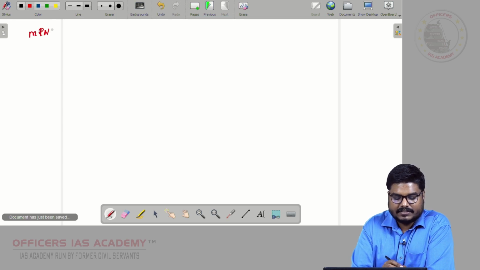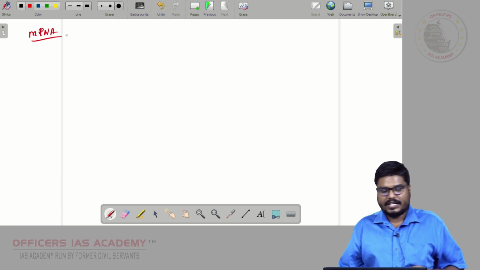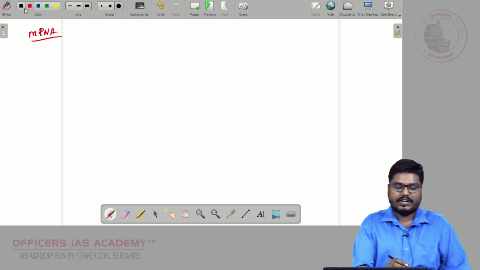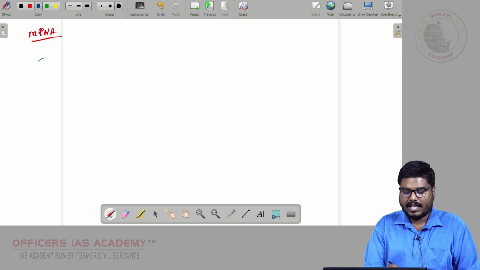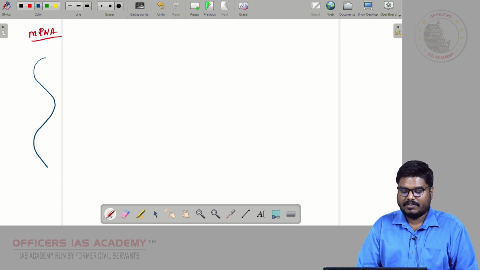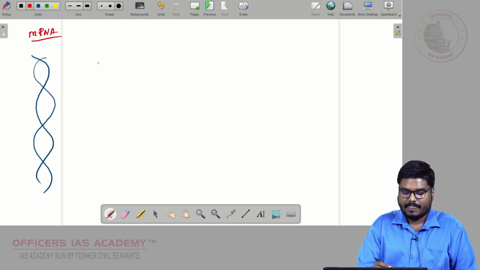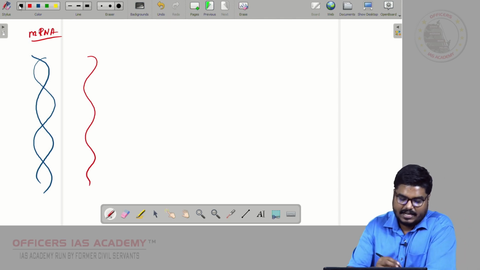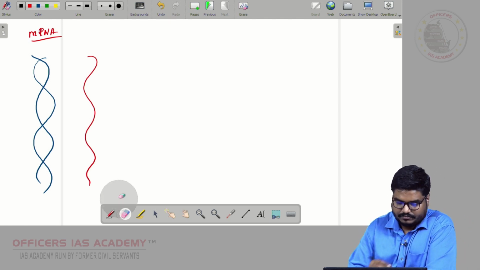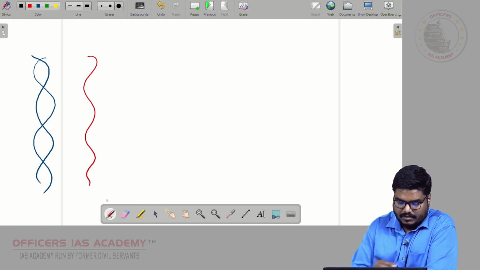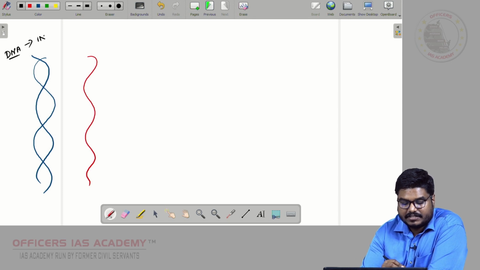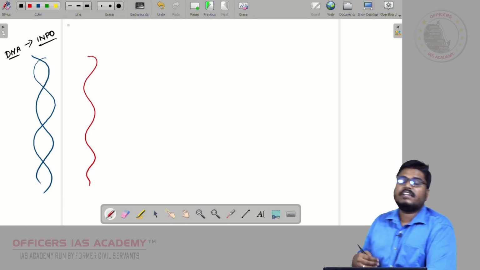Messenger RNA vaccine. To understand this, we need to understand some basics about our human cell. Inside the human cell, inside the nucleus, you will have DNA. You will have some RNA. This DNA contains information.